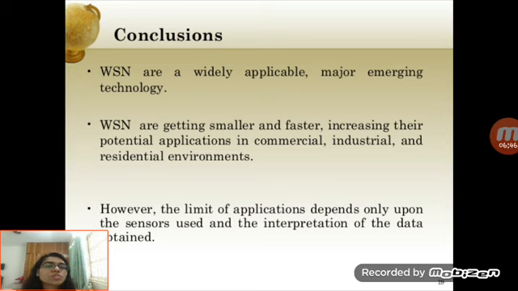I would like to conclude this PPT by saying that wireless sensor networks are a widely applicable, major emerging technology, and wireless sensor networks are getting smaller and faster, increasing their potential application in commercial, industrial, and residential environments. However, the limit of application depends only upon the sensor used and the interpretation of the data obtained.